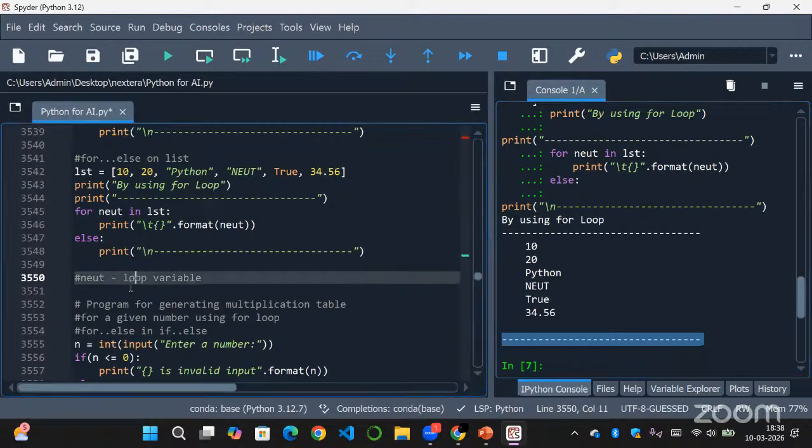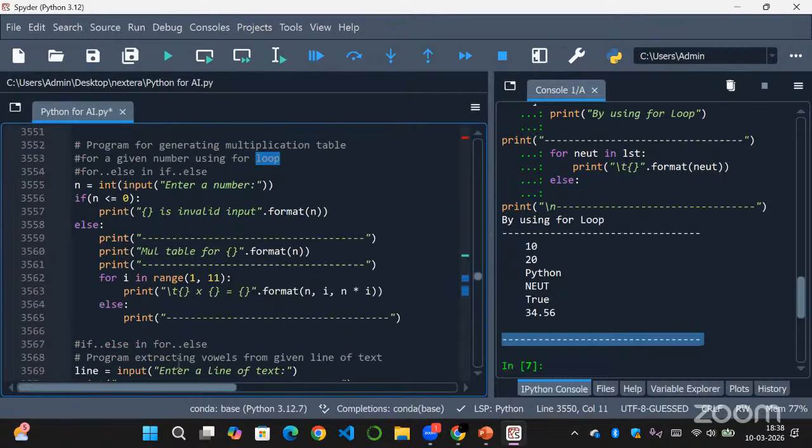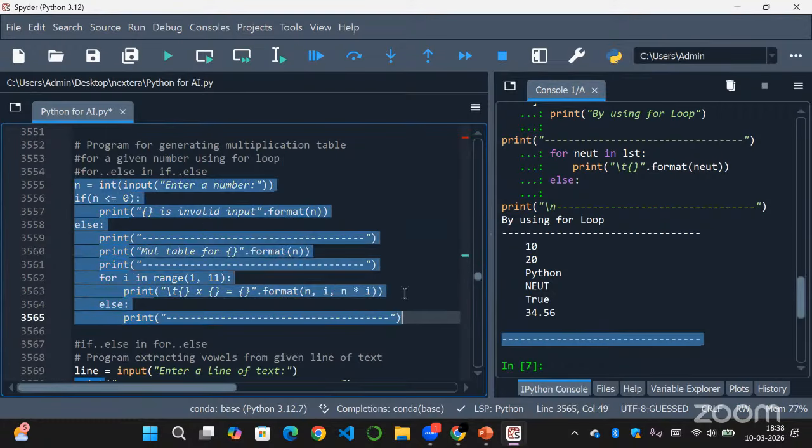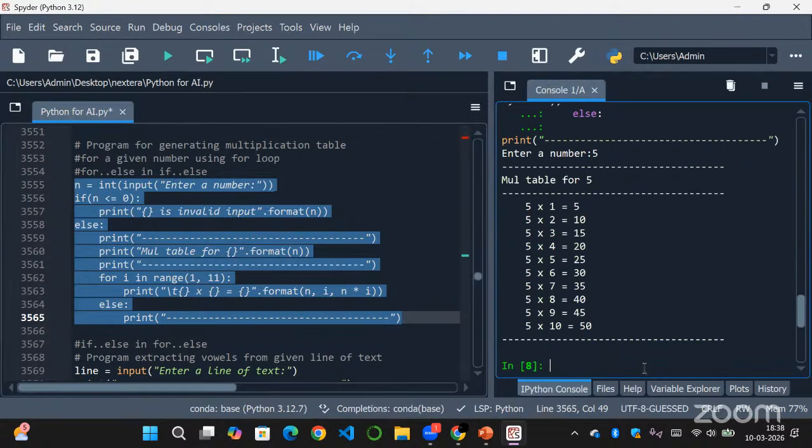And then we have a program to generate a multiplication table using a for loop. So here we are using a for else inside of if else. First let's look at this code. Let me run this first and then you will have an idea. Let's find the multiplication table of 5, let's say. So I got the multiplication table.